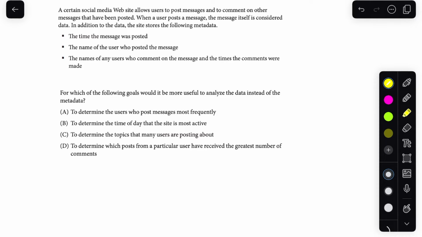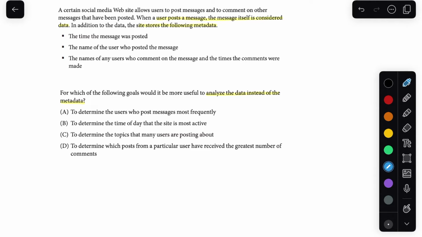This first one says, a certain social media website allows users to post messages and to comment on other messages that have been posted. When a user posts a message, the message itself is considered data. In addition to the data, the site stores the following metadata: the time the message was posted, the name of the user who posted the message, the names of any users who comment on the message, and the times the comments were made. For which of the following goals would it be more useful to analyze the data instead of the metadata?